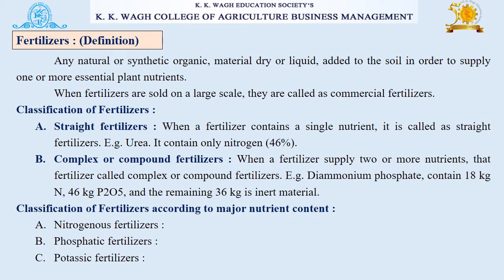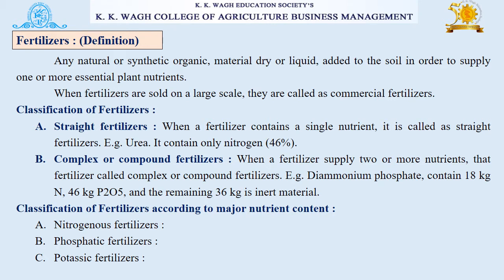The second one is complex or compound fertilizers. When a fertilizer supplies two or more nutrients, it is called a complex or compound fertilizer. Examples are diammonium phosphate, which contains about 18 kg nitrogen, 46 kg P2O5, and the remaining 36 kg is inert material.